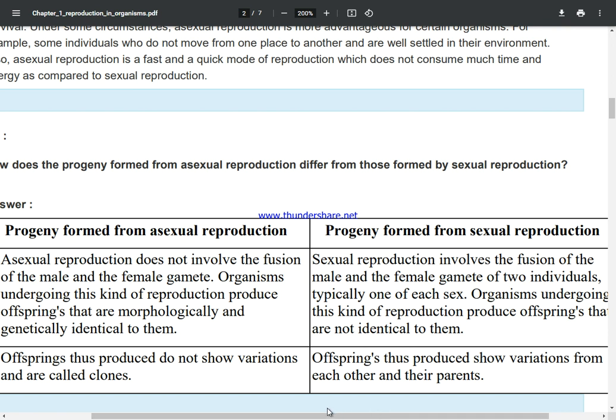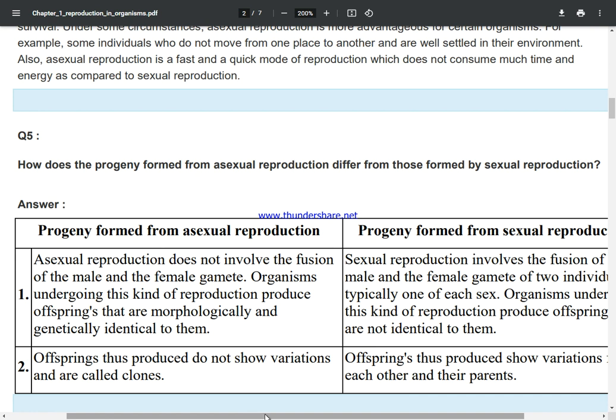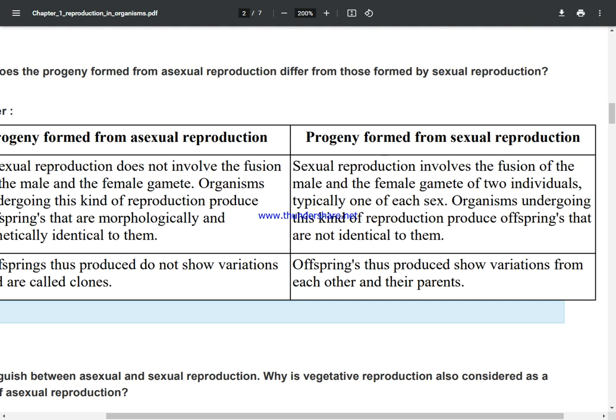How does the progeny formed from asexual reproduction differ from those formed by sexual reproduction? Progeny formed from asexual reproduction: Asexual reproduction does not involve the fusion of the male and female gamete. Organisms undergoing this kind of reproduction produce offspring that are morphologically and genetically identical to them. Offspring thus produced do not show variations and are called clones.